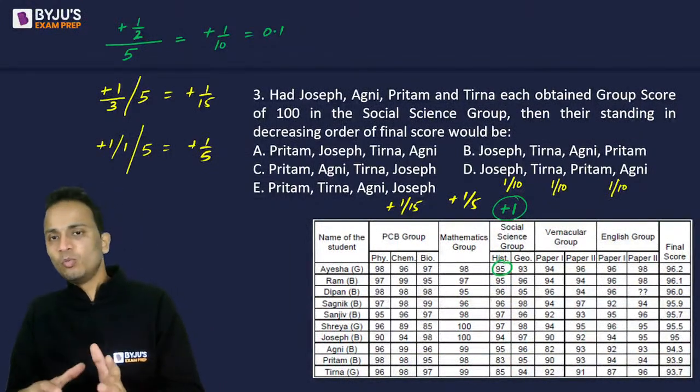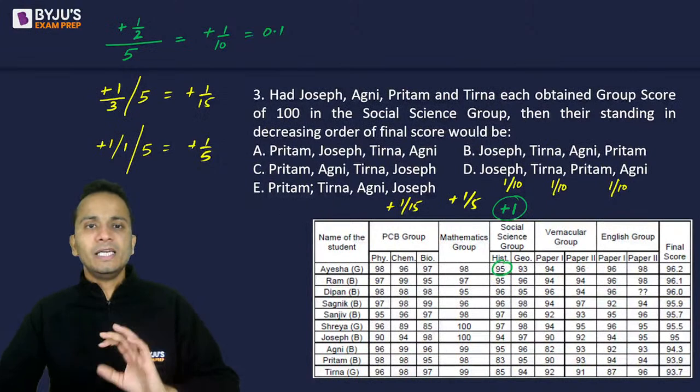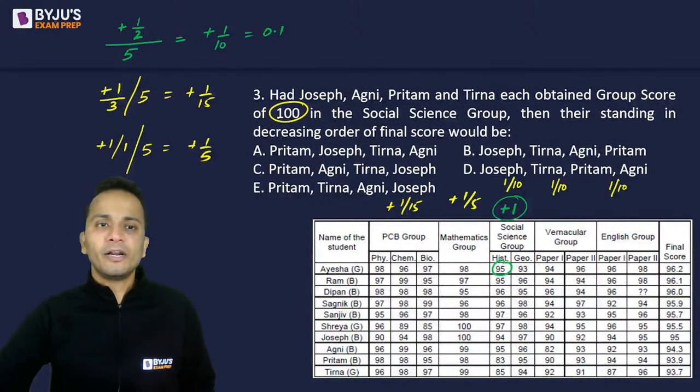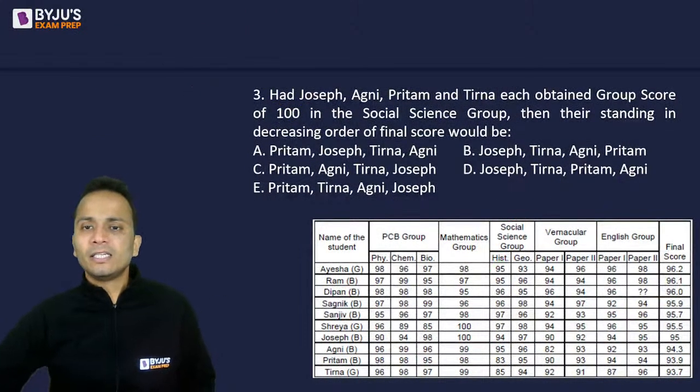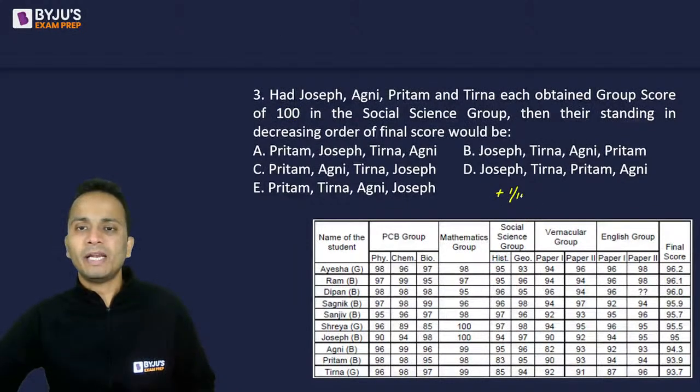So the effects are written at the top of the table. Done. Now comes their turn. They are saying that the social science group has become 100. So let me increase all the data. In the social science group, an increase of 1 mark will lead to an increase of 1 by 10.